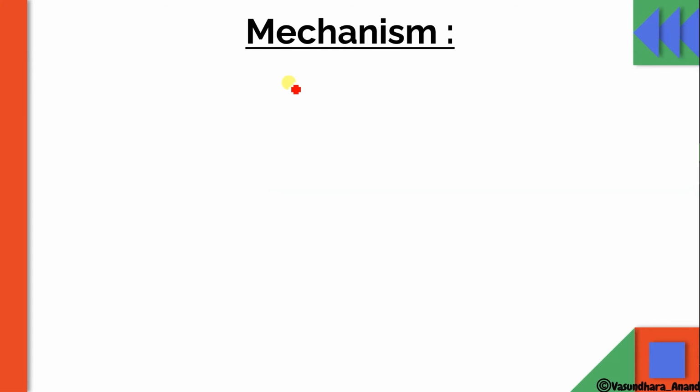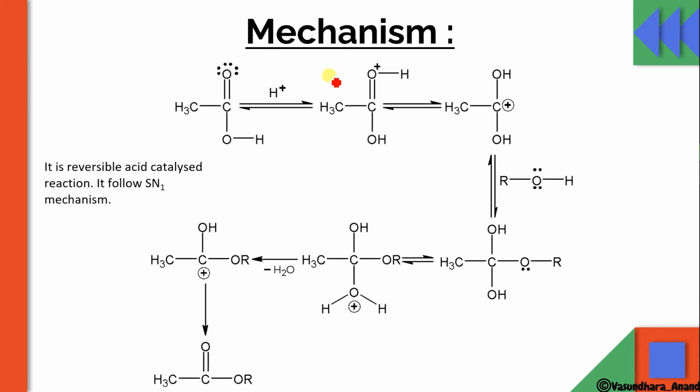So now let's do the mechanism, and this is the mechanism. This is the acid, and here this H plus is coming from the H2SO4, conc H2SO4. Since the electron density is high over here, this H plus will attach there. Sorry, it will be only 2, not this 3. So this H plus will be attaching over here. Since oxygen is donating its lone pair to hydrogen to make a bond, it will have a positive charge.